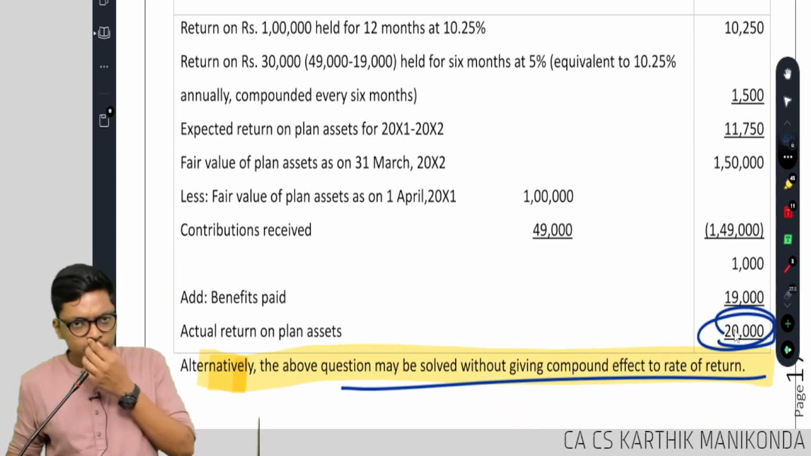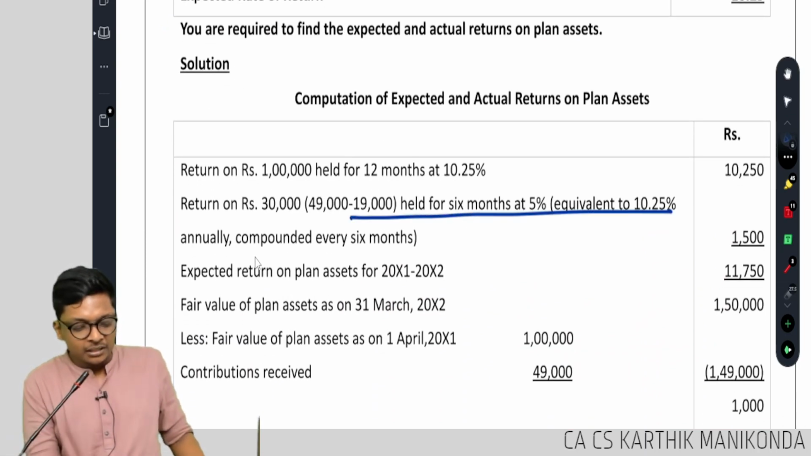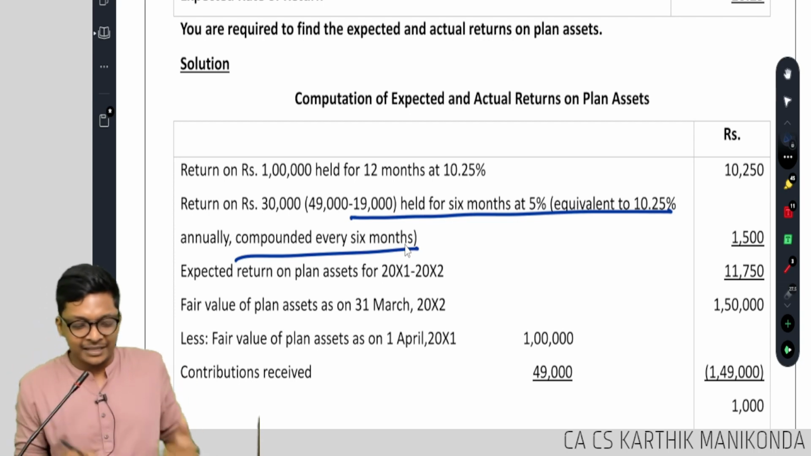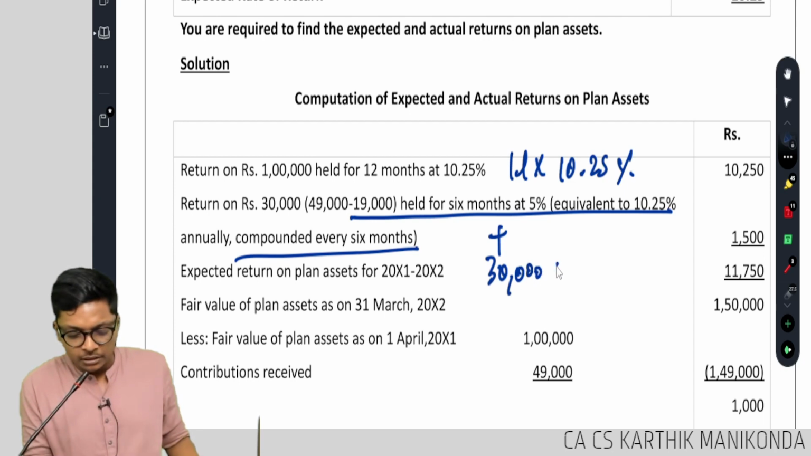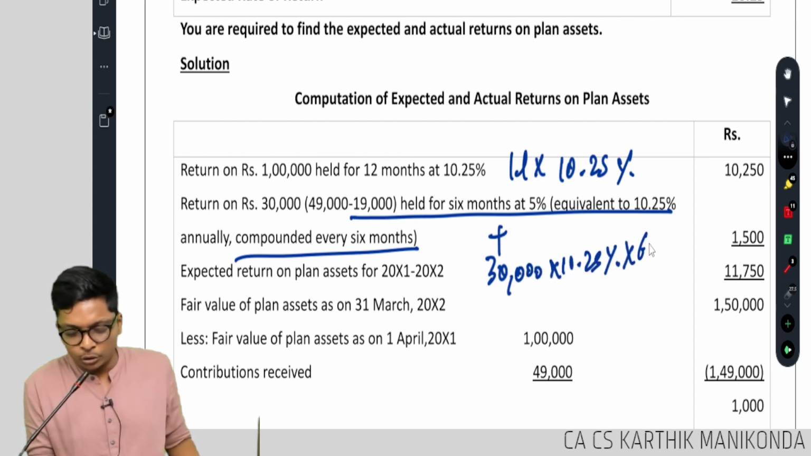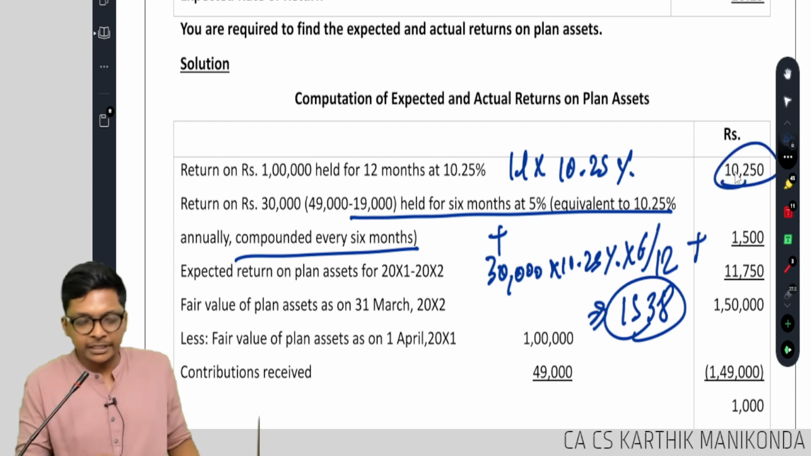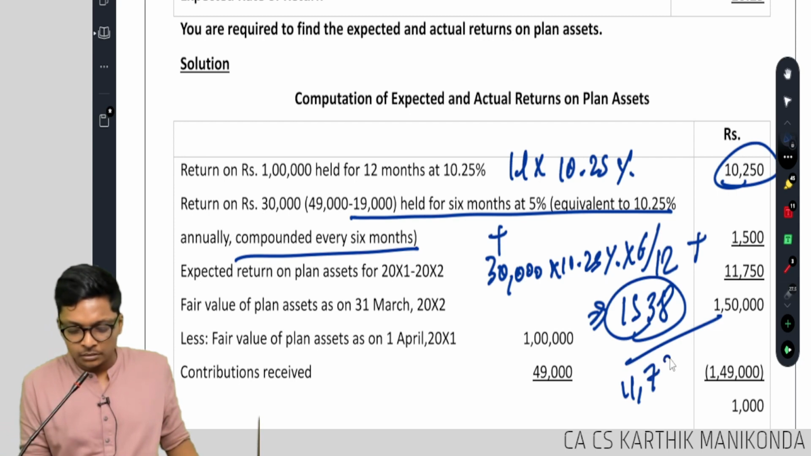All of you got this? How to find the expected return? Same thing. Here also they use the same compound interest. If you don't do compound interest, our answer will be 1 lakh into 10.25%, plus 30,000 into 10.25% into 6 by 12. How much? 1538 plus 10,250, that is 11,788. Are you following, guys?